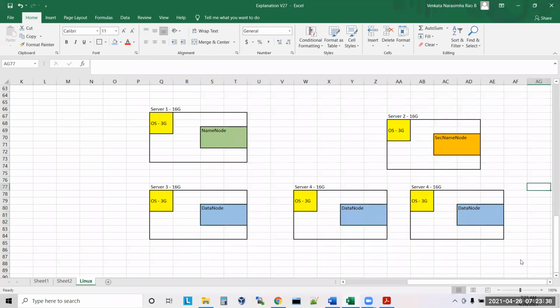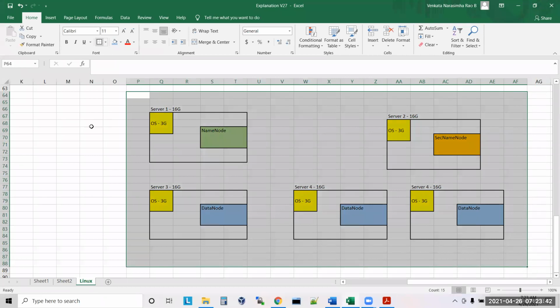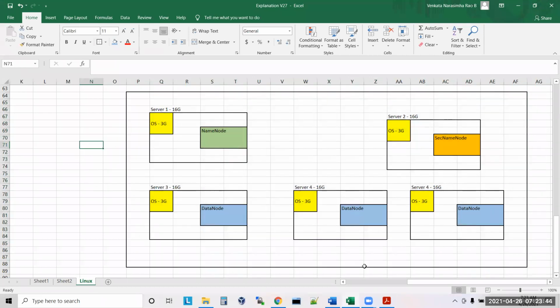Now this is an entire Hadoop cluster. This is one cluster. Inside one cluster, how many servers are there? 5 servers. In server 1, I'm running the name node service. Server 2 I'm making secondary name node. Server 3 data node 1. Server 4 data node 2. Server 5 data node 3. You understood, sir?